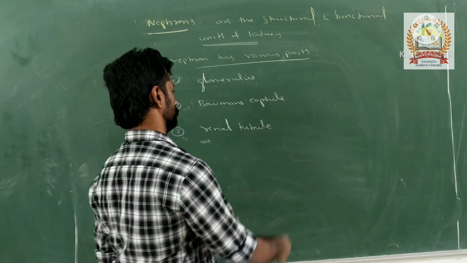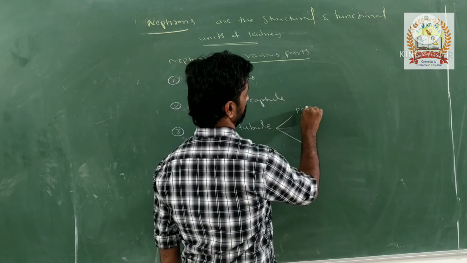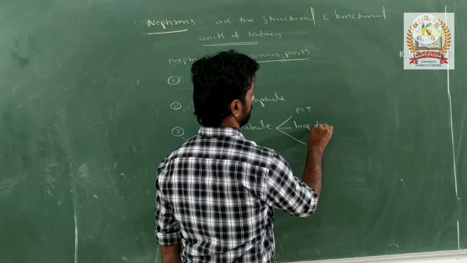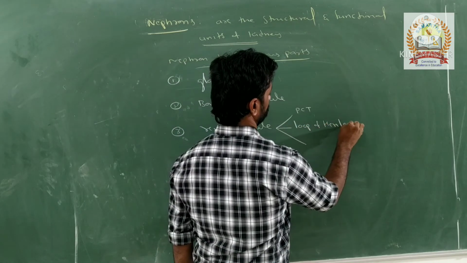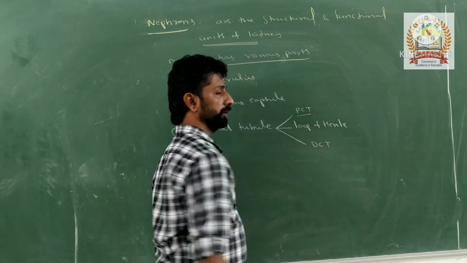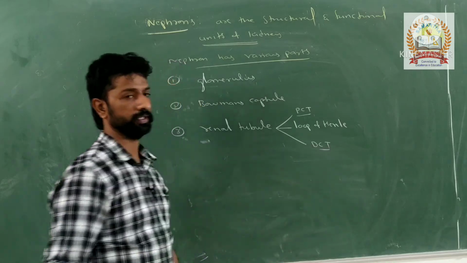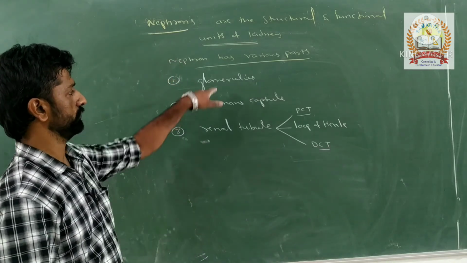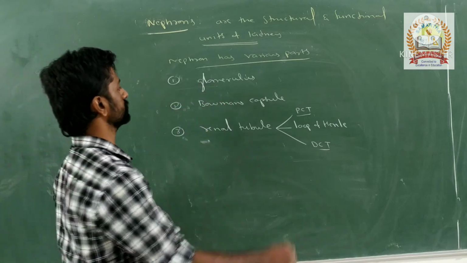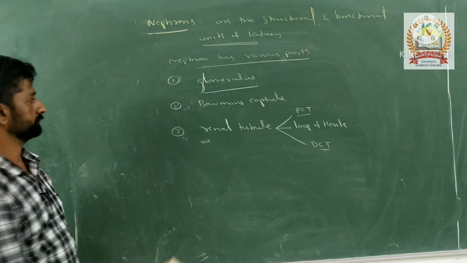Then this renal tubule is divided into a PCT, then a loop of Henle, and then DCT. PCT means proximal convoluted tubule, and DCT means distal convoluted tubule, right? So the first one is the glomerulus. What is this glomerulus made up of? Let's discuss the glomerulus now.